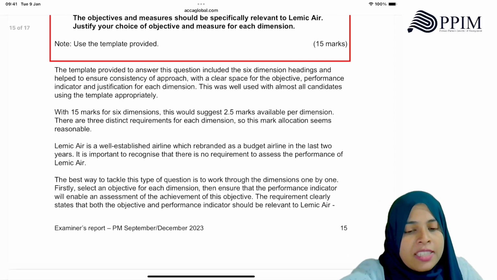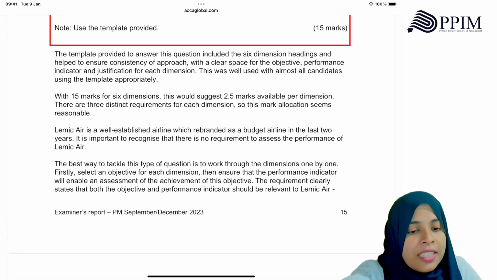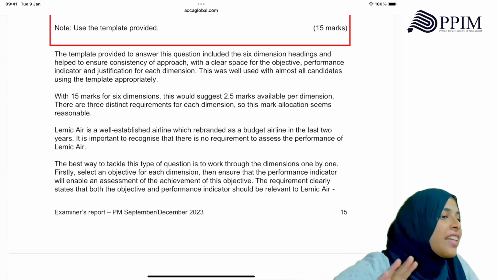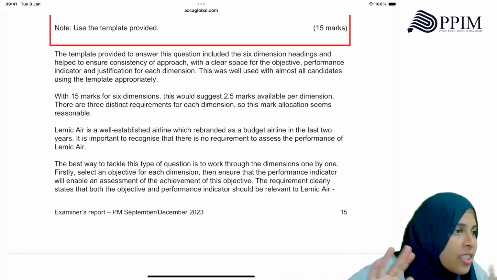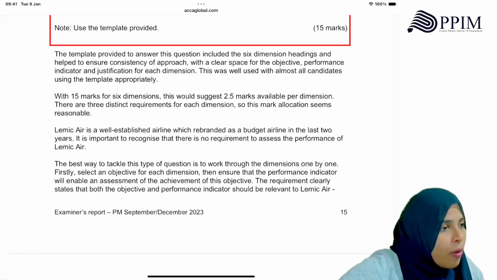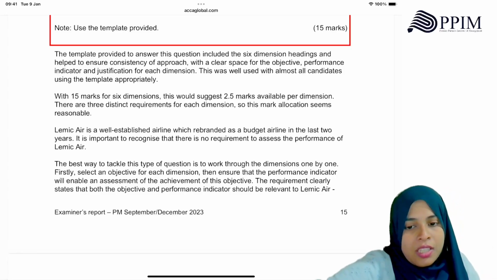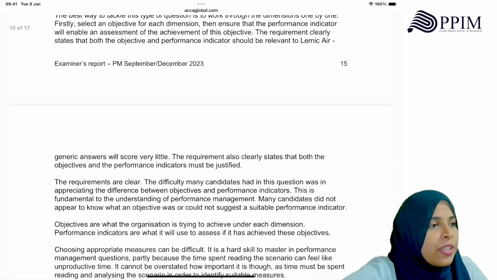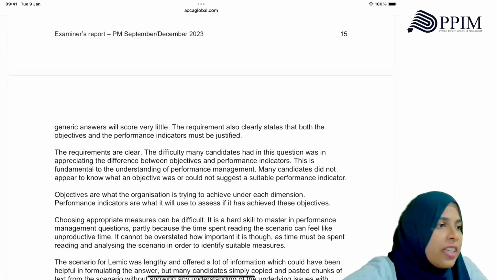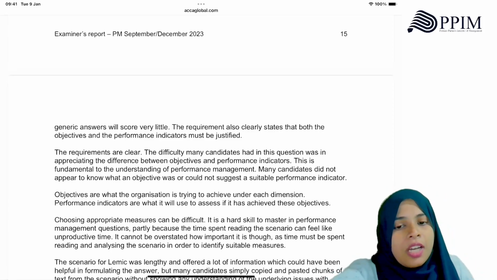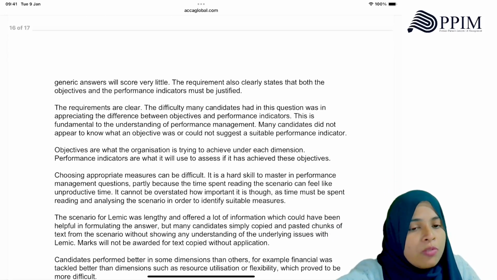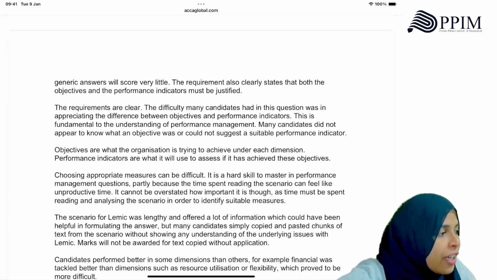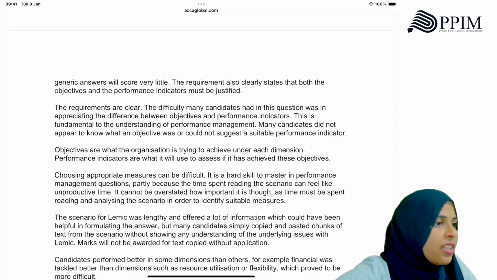The best way to tackle this type of question is to work through the dimensions one by one. Firstly, select an objective for each, then ensure the performance indicator will enable the assessment of the achievement. They did not ask you to assess the performance. They asked you to find the objective and an indicator. The requirement clearly states that both the objective and indicator should be relevant to Lemikia. Generic answers will score very little marks. So be very relevant to this question. The requirement also clearly states that both the objective and indicator must be justified. Why did you select this as the objective? Why did you select this as the indicator?